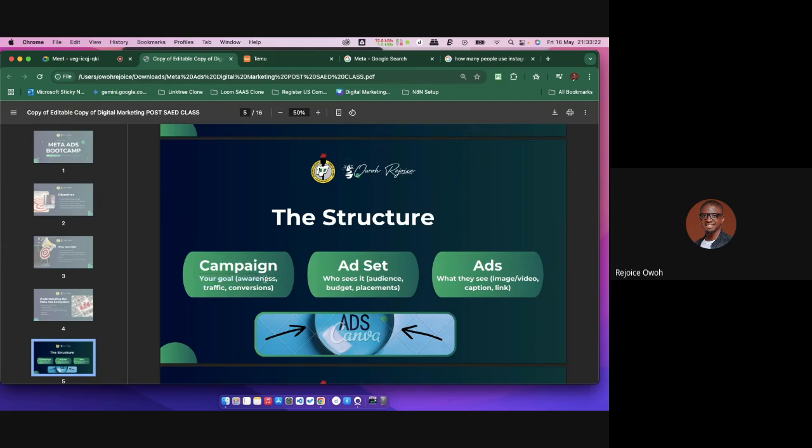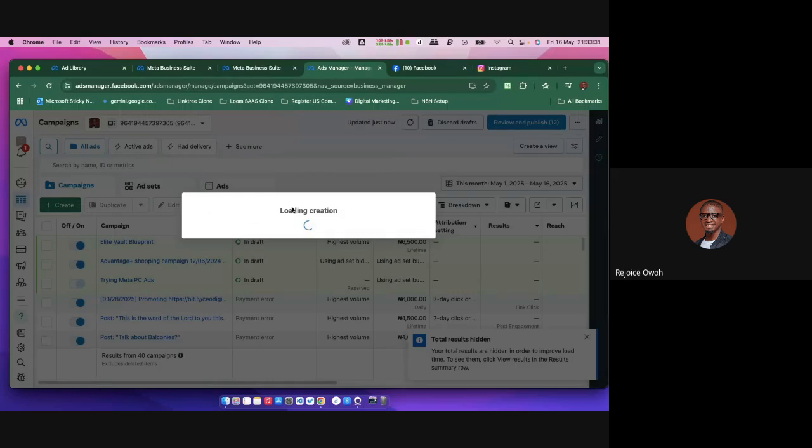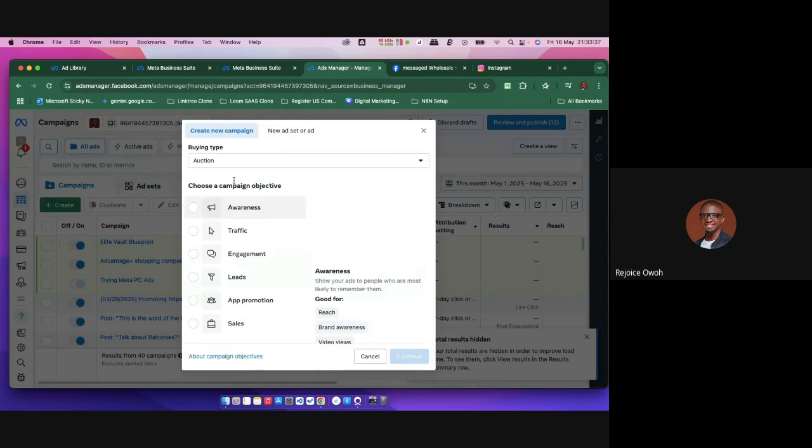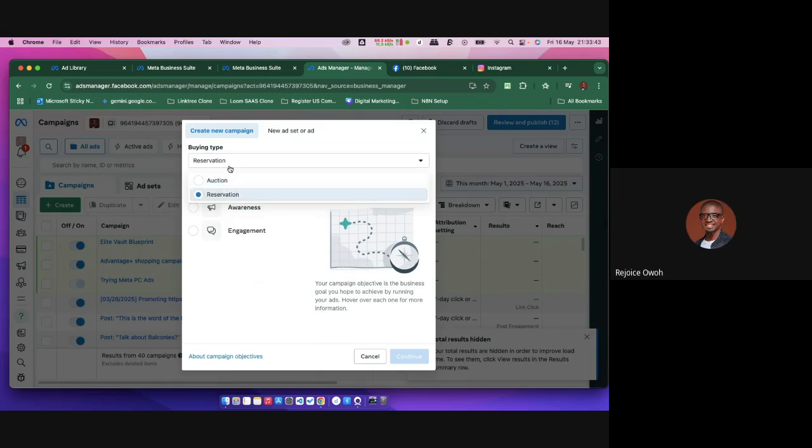What's the goal? Is it awareness? Is it traffic? Let's do it practically, guys. Let me say I want to come here and create a new campaign. Before I go ahead, let me show you something. Okay, now look at it. I see my campaign, right? The question is, what's my buying type? Is it auction or reservation?